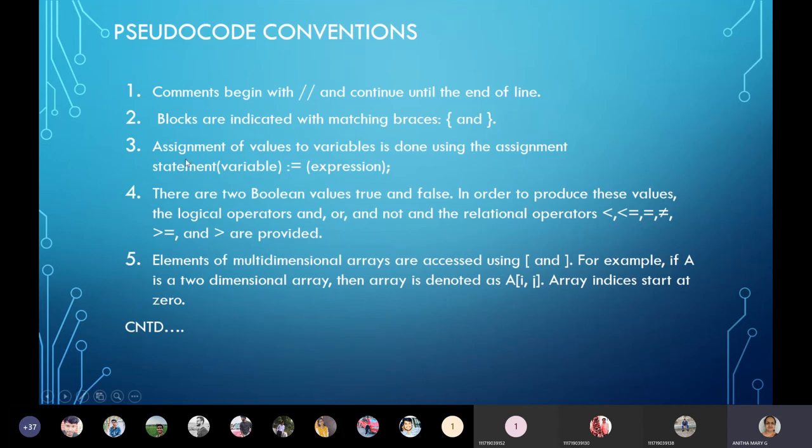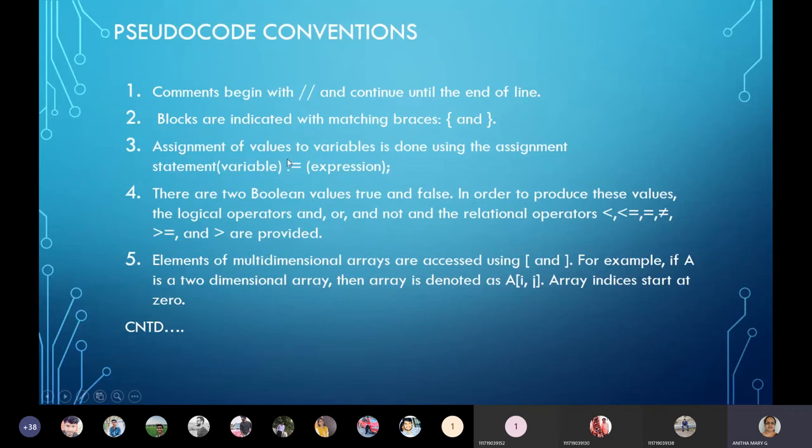Then I told you about the assignment of a variable. Say a is equal to 5. If you write a is equal to 5 in programming languages, a has to be declared first, and then we say a is equal to 5. That is the assignment.